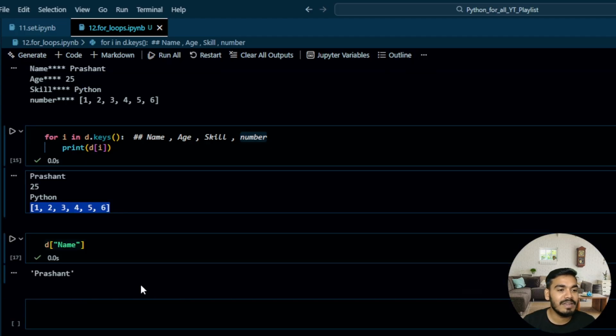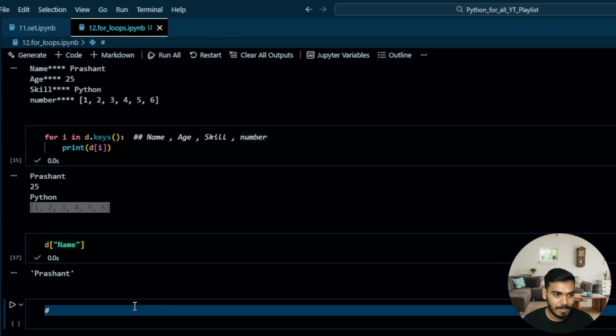Now come to the next code: try to get a range of numbers using the for loop.